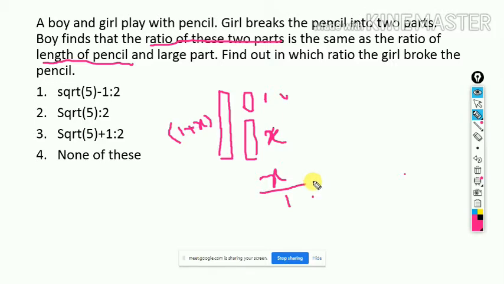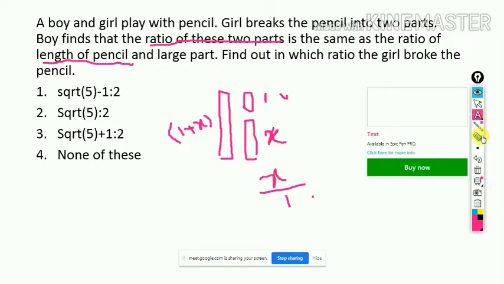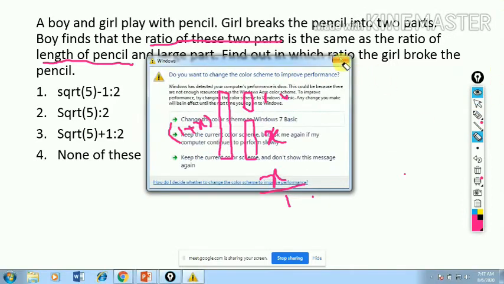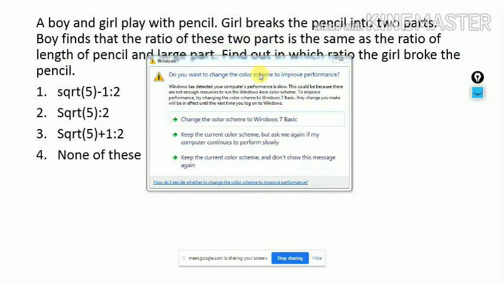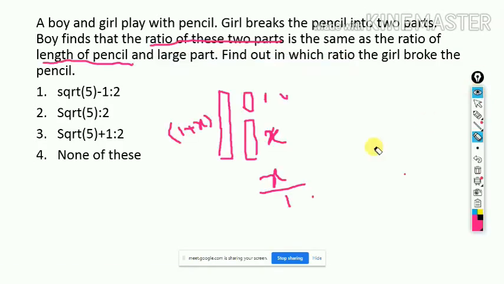Two parts, the pencil is cut into two parts. The boy finds that the ratio of these two parts is the same as the ratio of the length of the pencil and the larger part. Okay, so it will be 1:X. It should be 1:X.